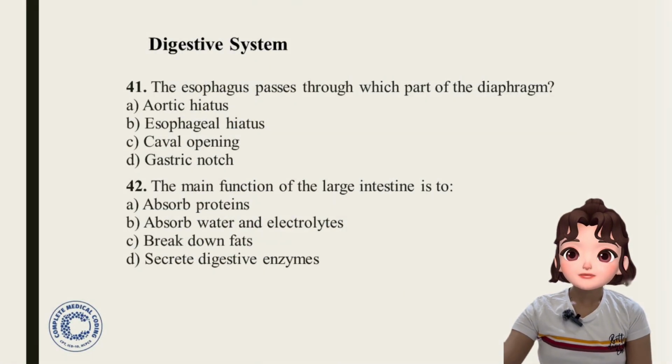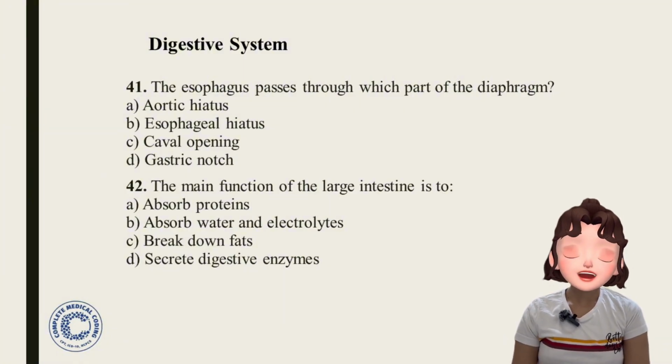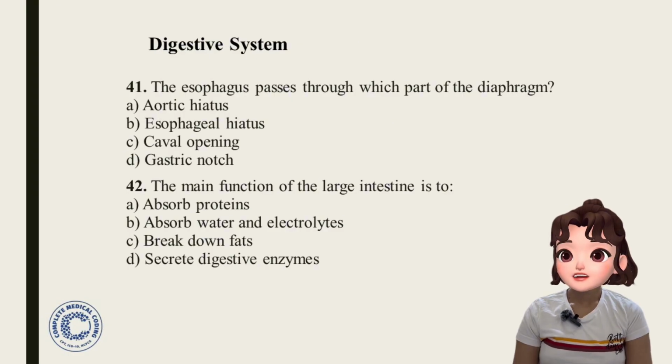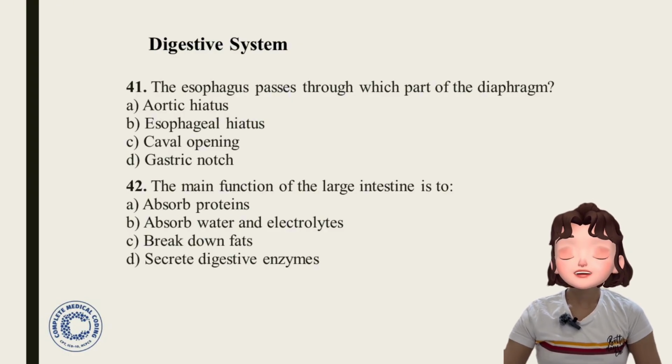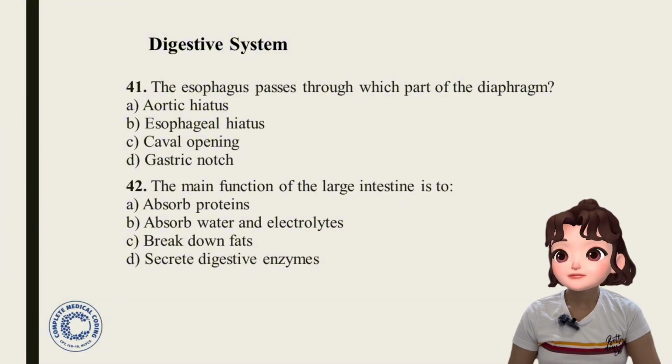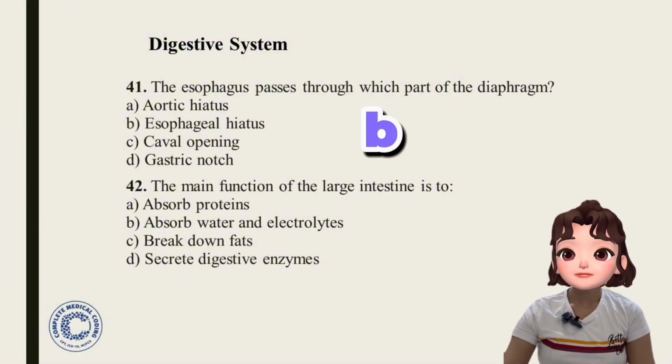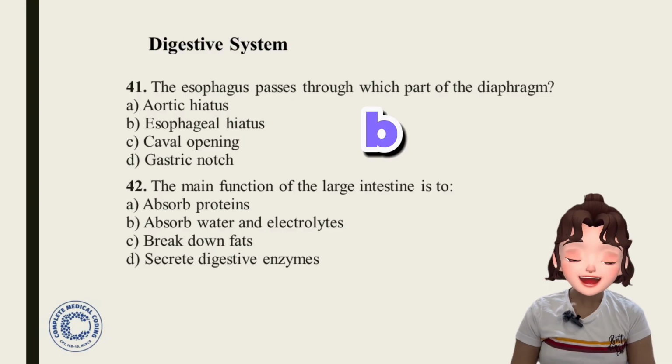Now let's discuss few questions from the digestive system. All right. 41. The esophagus passes through which part of the diaphragm? Esophagus passes through which part of the diaphragm? Options: aortic hiatus, esophageal hiatus, caval opening, gastric notch. So, the esophagus passes through which part of the diaphragm? The answer is option B, esophageal hiatus.